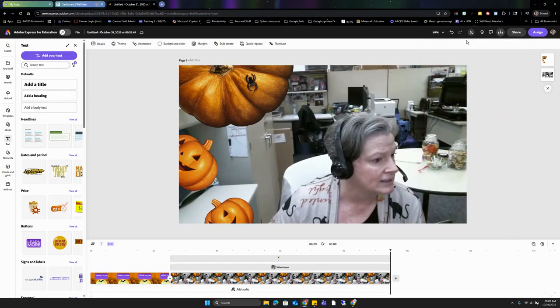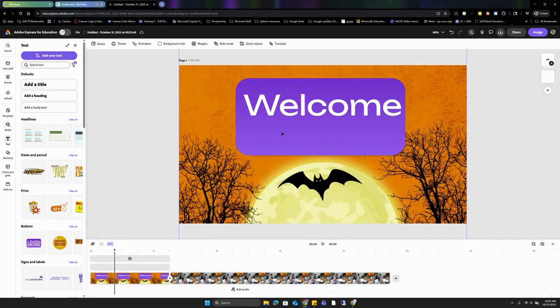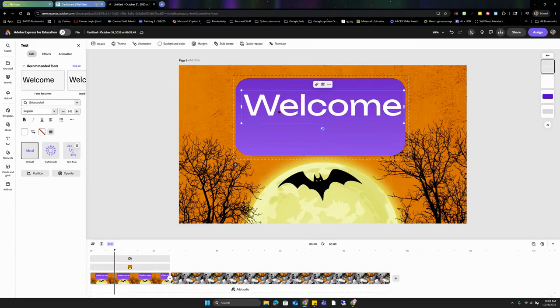But ultimately, what we're going to do with this one is we're going to choose our download and we're going to bring it down as an MP4. And that's because I want to talk about translation options. But if I use Adobe's Translate tool right now, just as we saw with the project tool, the only thing that it can translate is text, which means the only thing it's going to do is translate this word welcome. And I want to go a step further than that. I want to have it create captions for me,